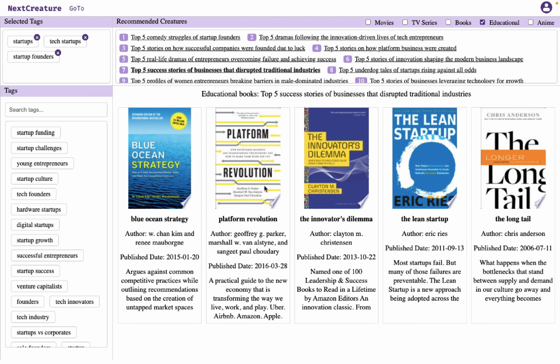Maybe the last point that I would like to emphasize is that this system works without ChatGPT at this moment. So ChatGPT was used to generate content, to generate tags, but once everything is generated and published, no ChatGPT is required at this point. And in the previous videos, we showcased how to actually build this recommender system.